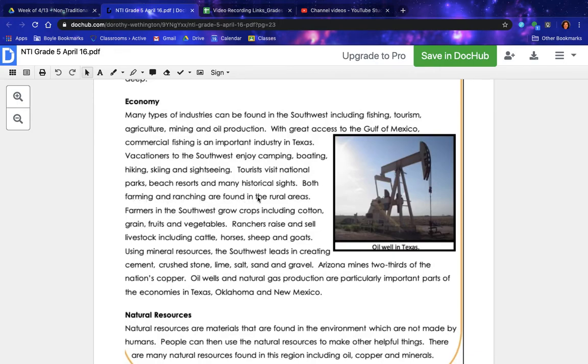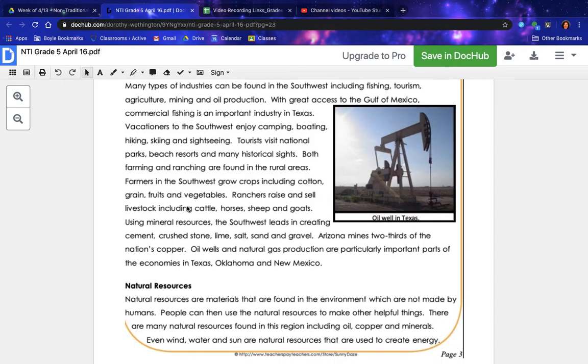Both farming and ranching are found in the rural areas. Farmers in the Southwest grow crops including cotton, grain, fruits, and vegetables. Ranchers raise and sell livestock including cattle, horses, sheep, and goats. Using mineral resources, the Southwest leads in creating cement, crushed stone, lime, salt, sand, and gravel. Arizona mines 2/3 of the nation's copper. Oil wells and natural gas production are particularly important parts of the economies in Texas, Oklahoma, and New Mexico.